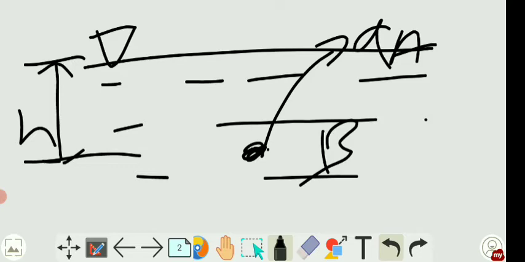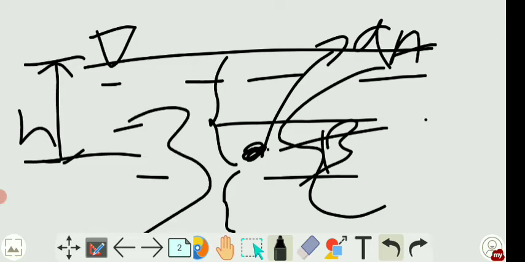Now there's some fluid above this point, and there's some fluid below it. There's some fluid to the left side or the right side of it, in every direction it is having fluid, right? So the fluid above it has got some weight. That weight force will exert some pressure, right? Similarly, the fluid which is below it will resist that weight, so it will also exert some pressure. So this point B is in a stressed condition, or it is being exerted by some pressure.